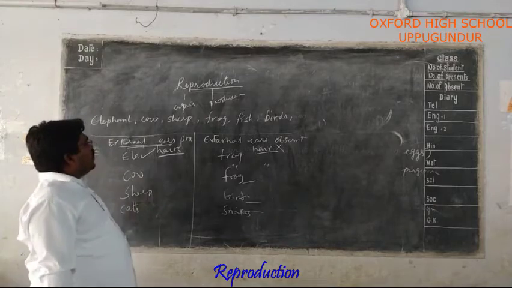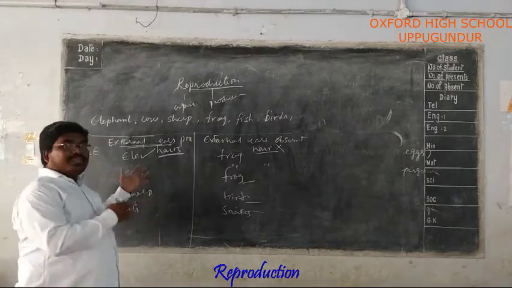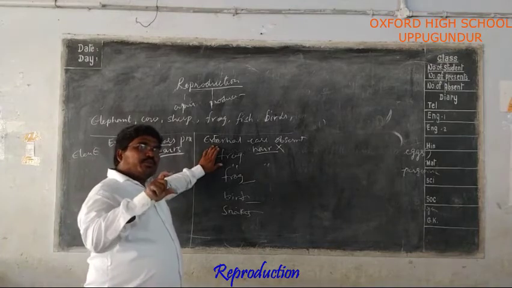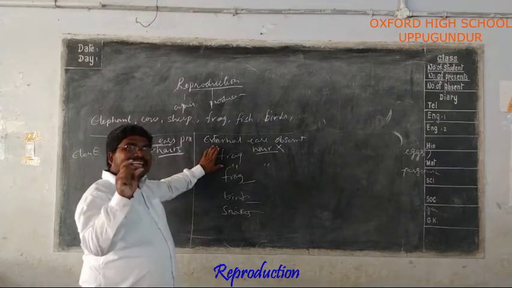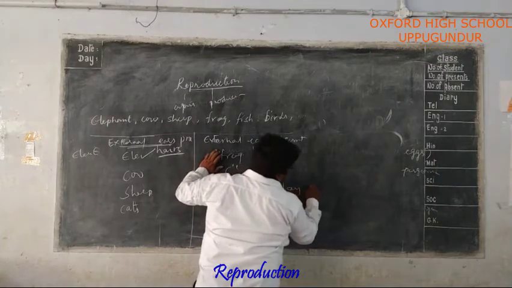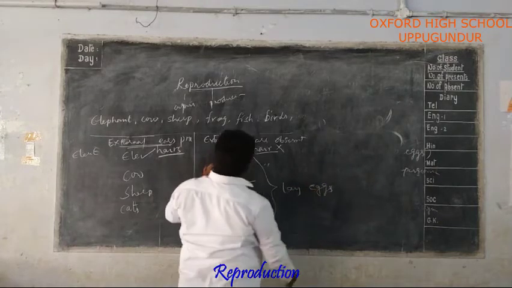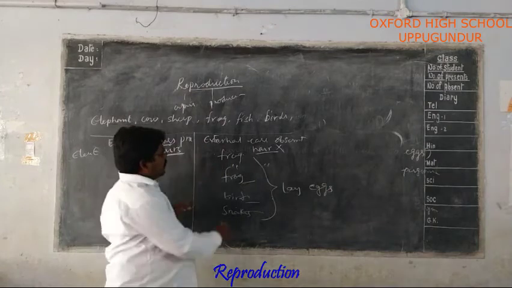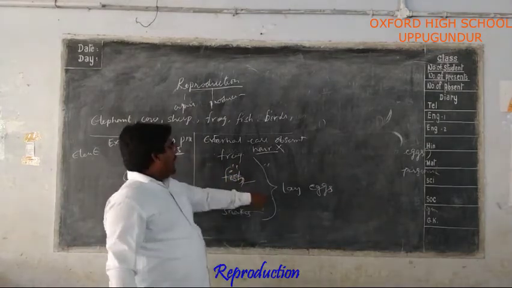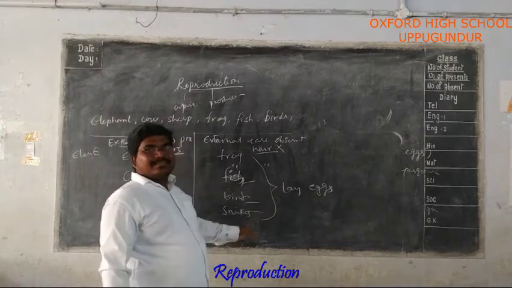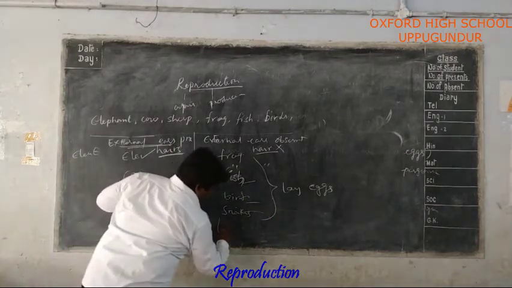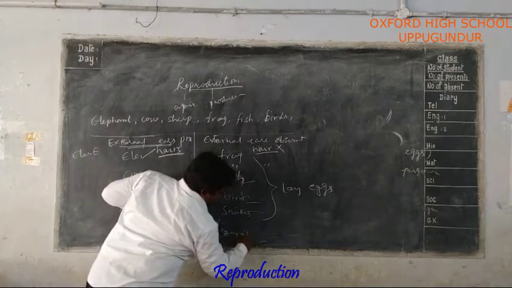So on this table, think about how these animals reproduce. Frogs can give birth to babies directly from their bodies, or they lay eggs. All these animals lay eggs. Frogs. Sorry, this is fish. Fish lay eggs. Birds lay eggs. Snakes lay eggs. Lizards. You can write a number of examples.